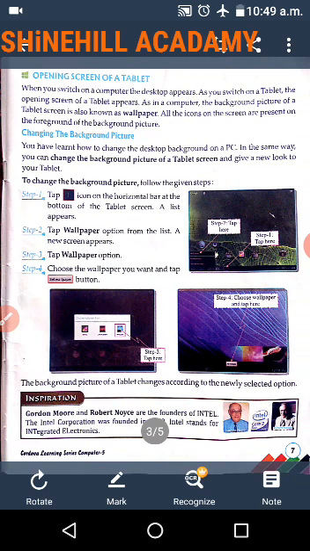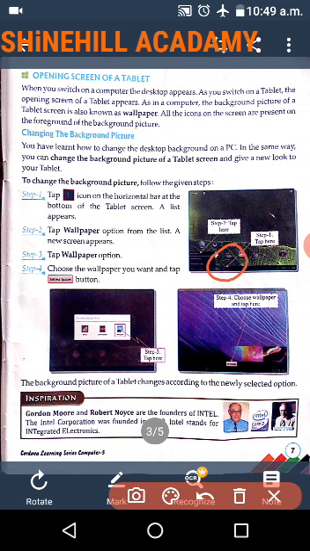In the same way, you can change the background picture of a tablet screen and give a new look to the tablet. To change the background option, follow the given steps. Step 1. Tap the settings icon on the horizontal bar at the bottom of the tablet screen. Bottom of the tablet screen means here. A new pop-up menu will appear.